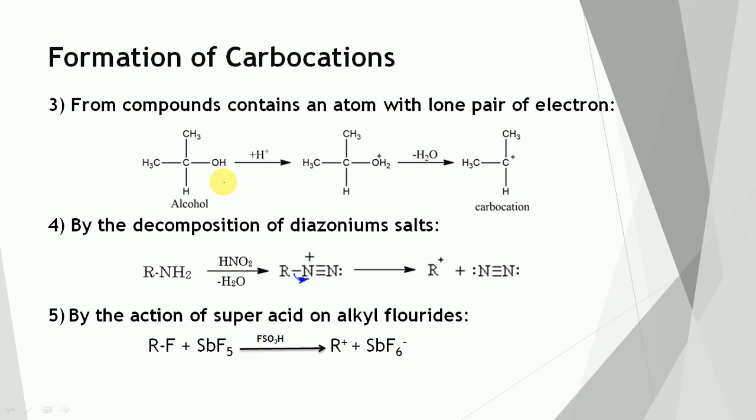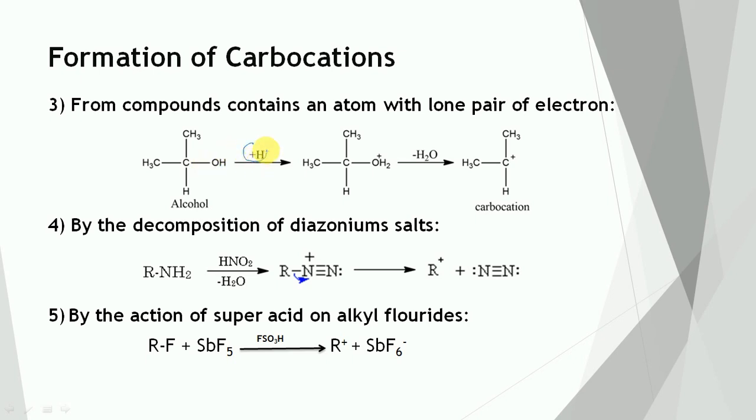The third one is from a compound containing an atom with lone pair of electrons. When an organic compound having a lone pair of electrons on an atom, especially oxygen, is treated with an acid, protonation of this atom takes place. This is followed by elimination of a simple molecule containing this atom to furnish carbocation. So let us see. We can start here with alcohol.